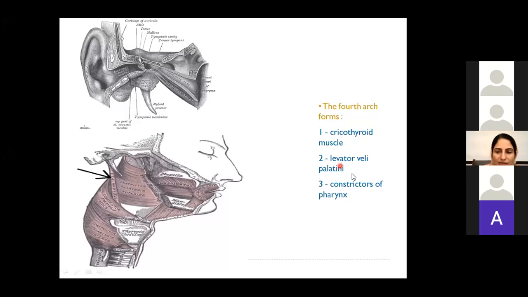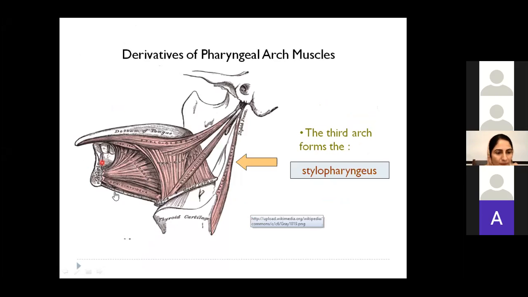Okay, and in addition there are 2 muscles, cricothyroid and the levator veli palatini. Okay, so what muscles are derived from the 4th pharyngeal arch? Yes, cricothyroid, constrictor of pharynx, levator veli palatini. Very good. Okay, so these are the muscles which are derived from the 4th pharyngeal arch.